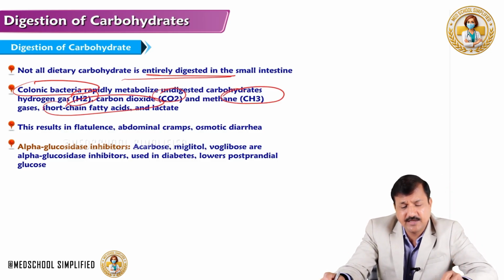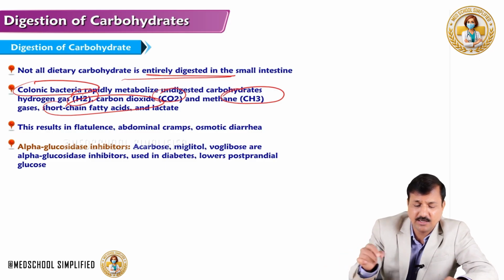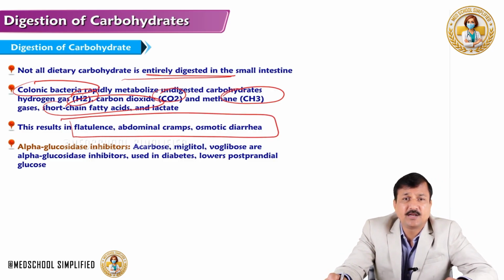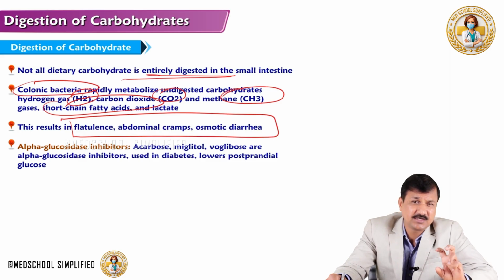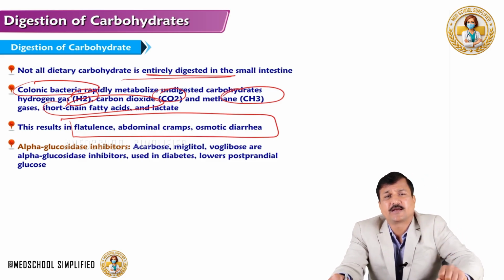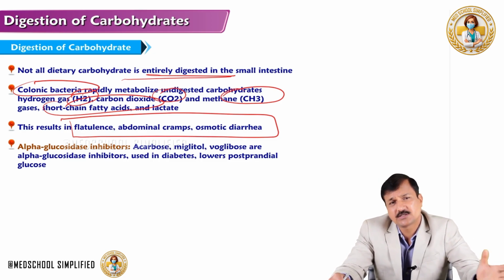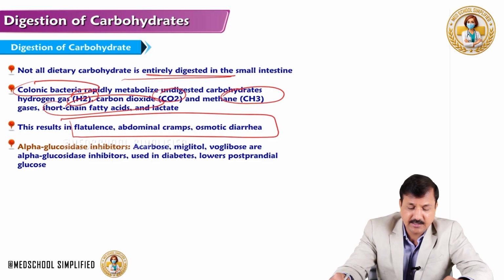And accumulation of these things, whenever there is too much undigested carbohydrate going into the colon, can lead to flatulence, abdominal cramps like pain in the abdomen, and then osmotic diarrhea, because these undigested carbohydrates are osmotically active molecules. So they can pull water down into the lumen of the intestine and lead to osmotic diarrhea.